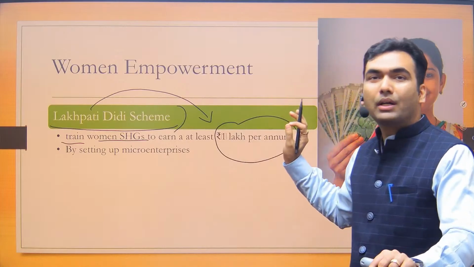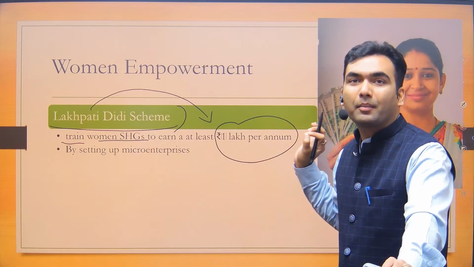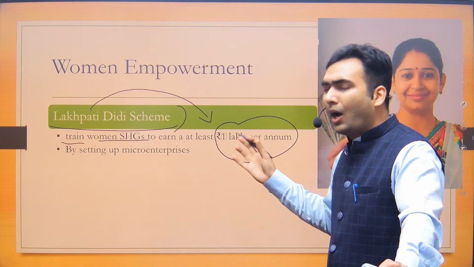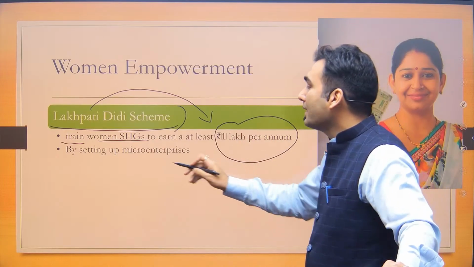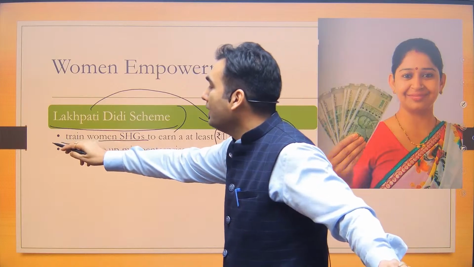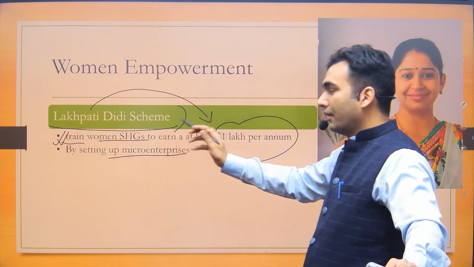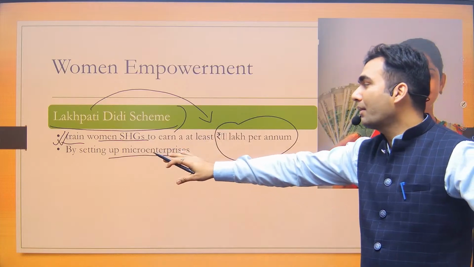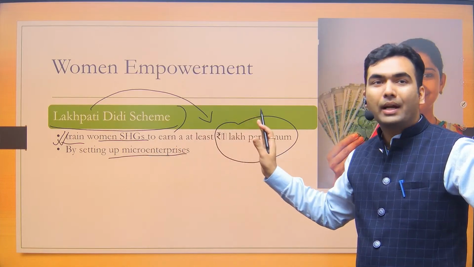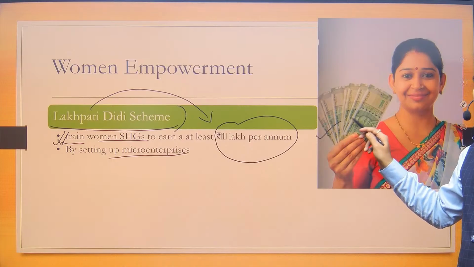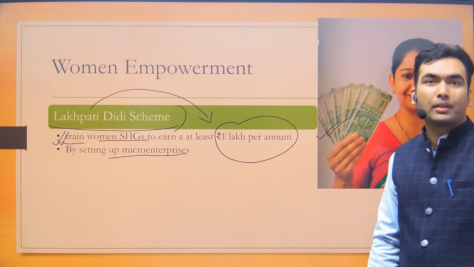Lakhpati means they are going to earn 1 lakh per annum. एक साल में 1 लाख रुपए की इनकम हो रही है. How are they going to earn? They will set up some micro enterprises. So what will government do? Government will do the training. After that training, they will get some skill. They will be able to set up a micro enterprise, and through that they will earn this 1 lakh rupees.